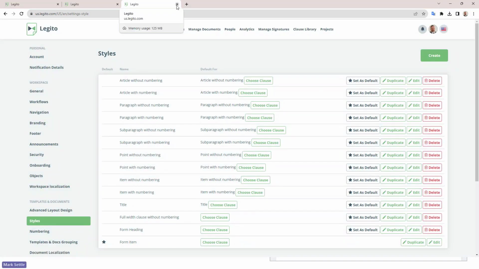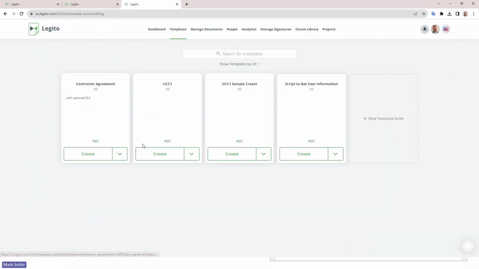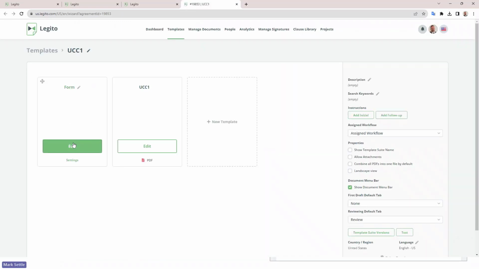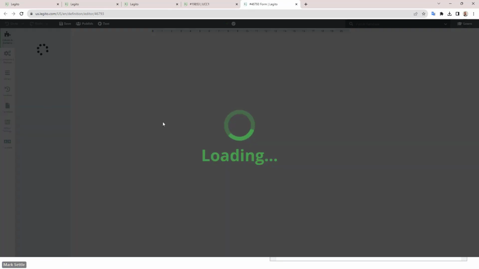And just for fun, because duplicate is very handy for template authors, let's go into a template as an example. We'll just use the input form for this UCC one. So we'll open that up.